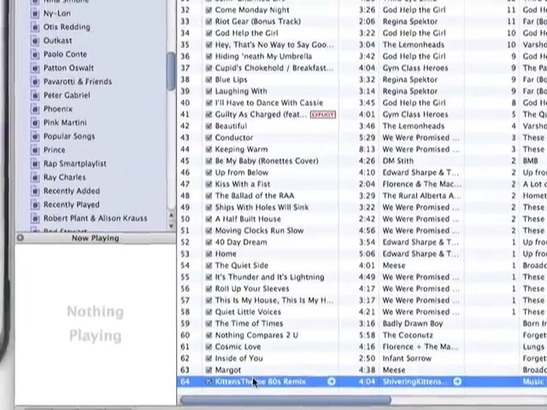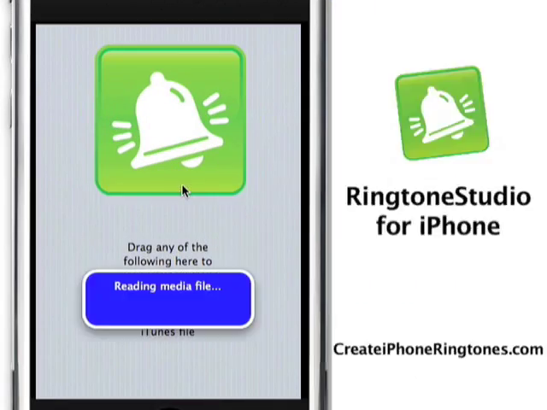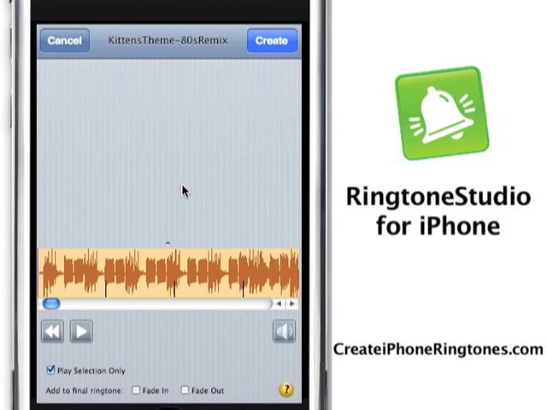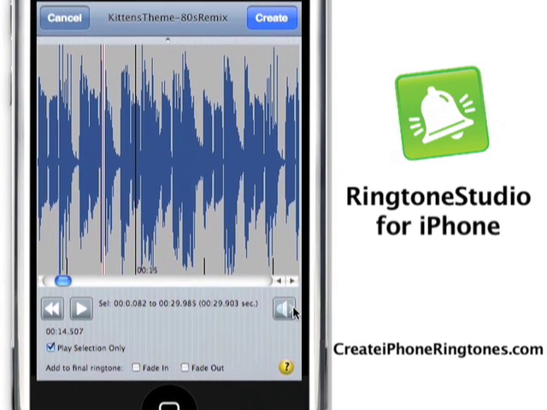Hi, Tim Goggin here for RingtoneStudio for iPhone, and I'm going to showcase the volume control features of RingtoneStudio for iPhone. I've just highlighted and dragged and dropped the music file that I want to use as a ringtone, and